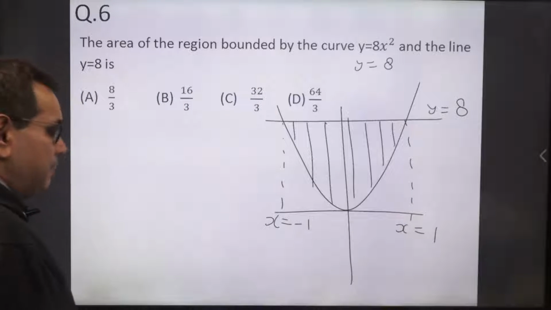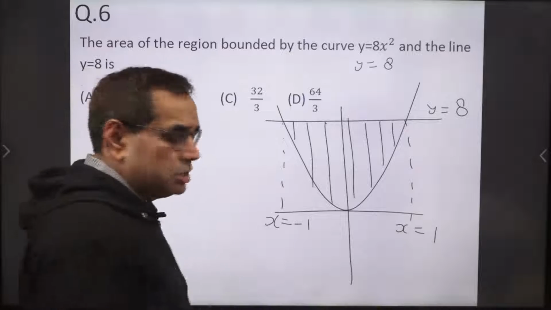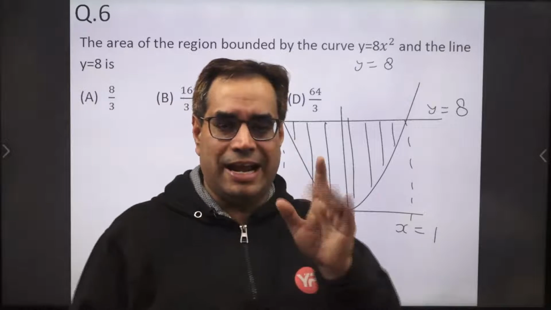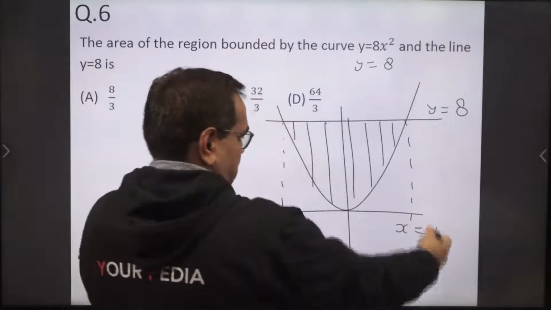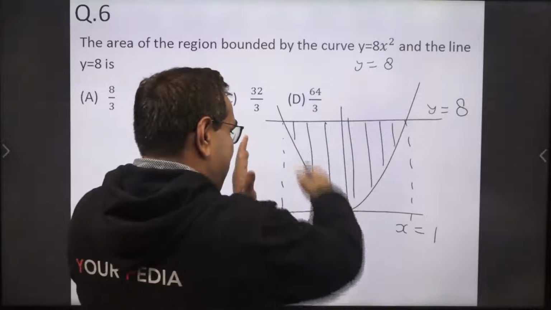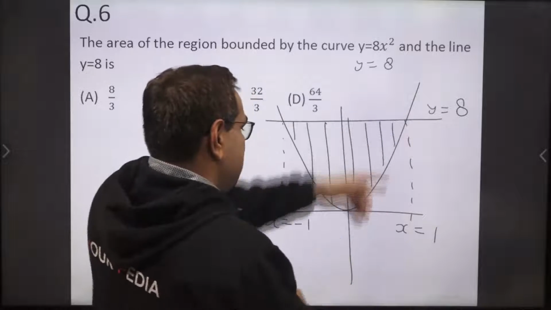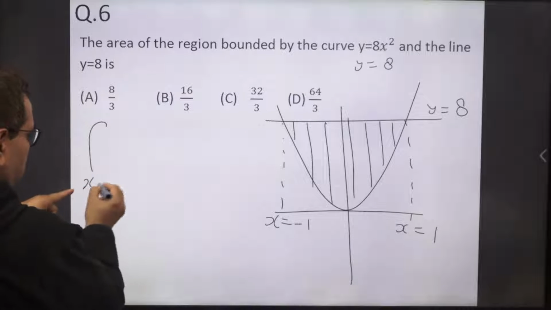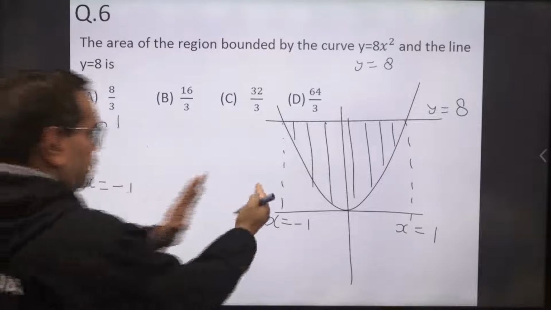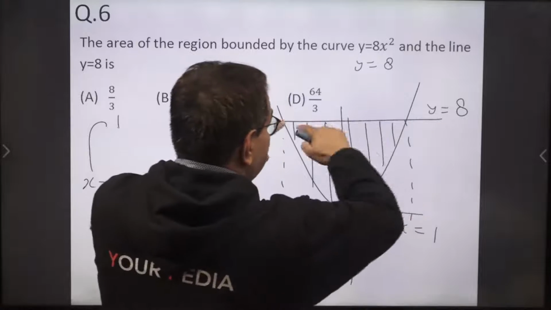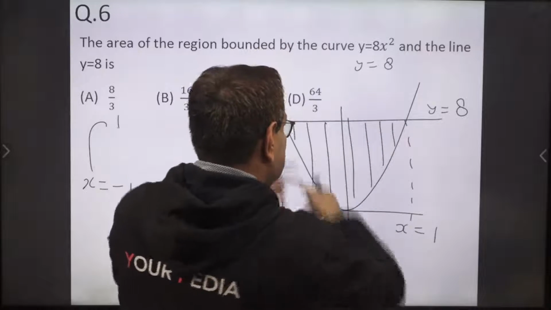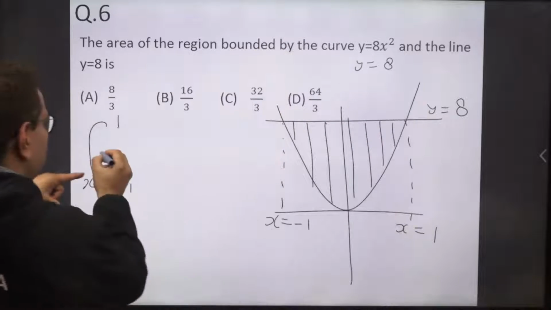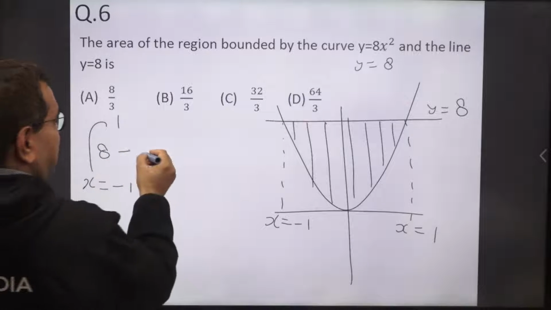Now if we have any area bounded by two straight lines, x equal to a and x equal to b, and y equal to f(x) and y equal to g(x), f(x) above, g(x) below, then the area is computed by integrating from x equal to minus 1 to 1 the above function minus the below function. So y equal to 8 minus 8x square.